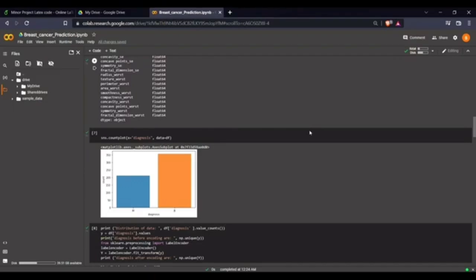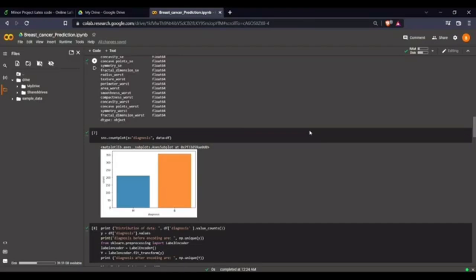We are defining x and y, where x is all the attributes and y is what we are going to predict. y is basically the diagnosis column in the data frame, but we extract only the values, which means we are converting it into a NumPy array. Now I am going to print the unique values of y, which are B and M.